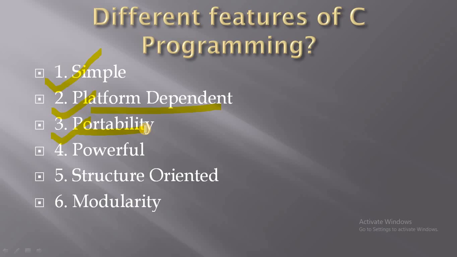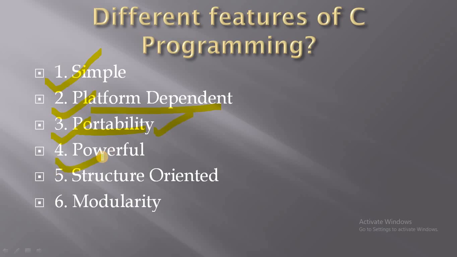What will happen? Your program will also be compiled and executed on that machine. So C provides the feature of portability: you can run a C program on different systems which have the same operating system. So this is portability.